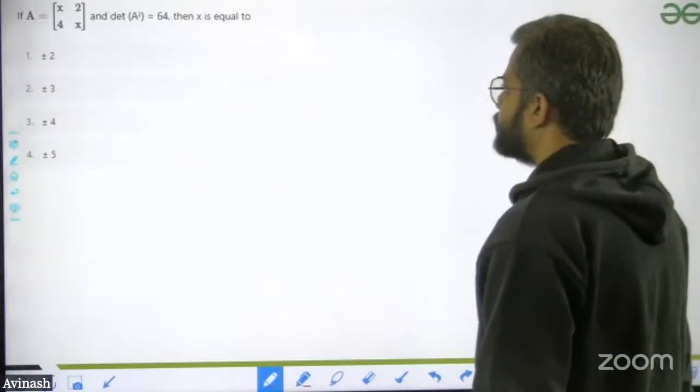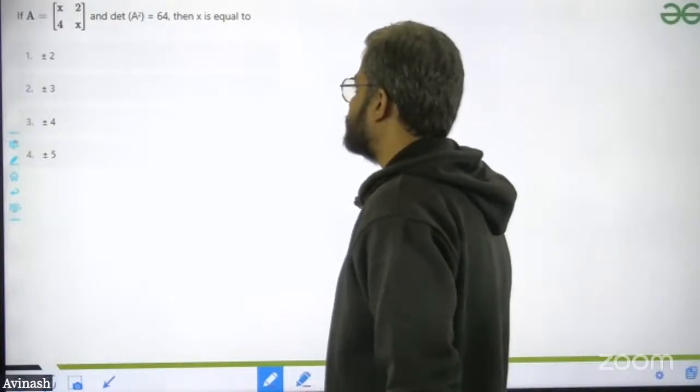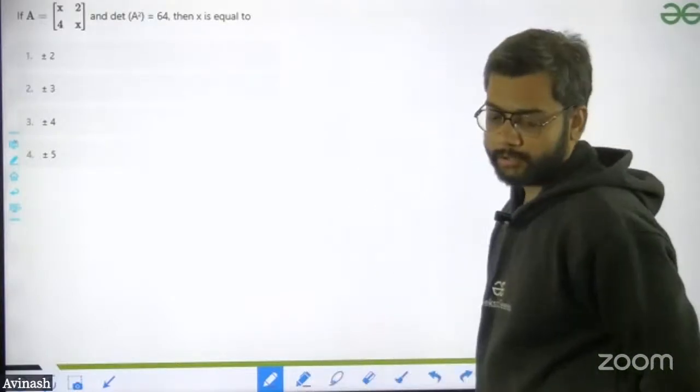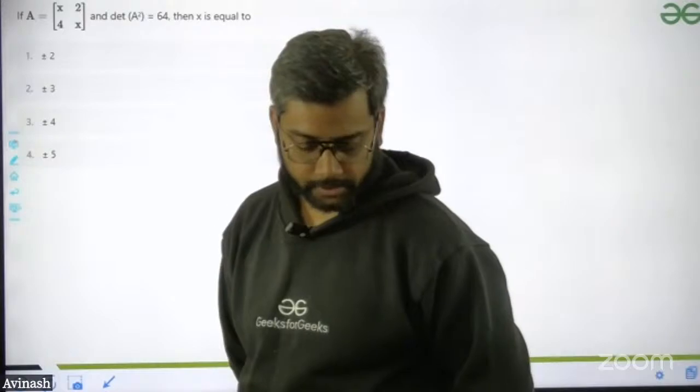Next: A is equal to the matrix with x and 4x. The determinant of A squared is equal to 64. Find the value of x. Can anyone solve this question?